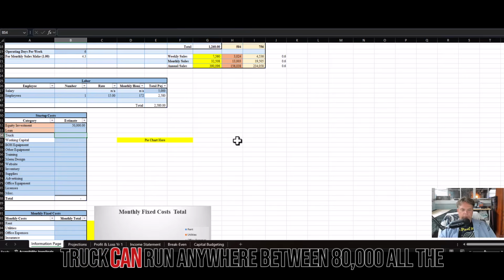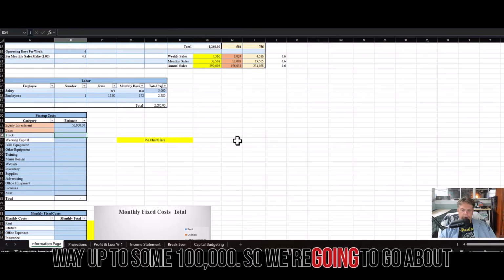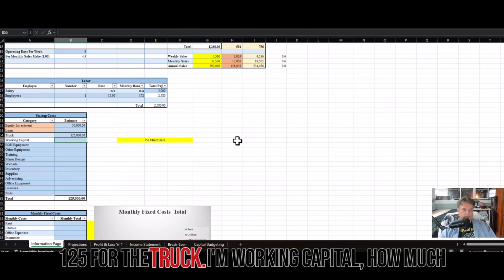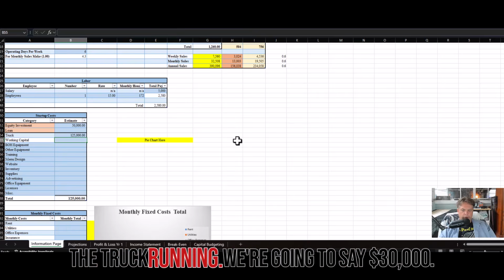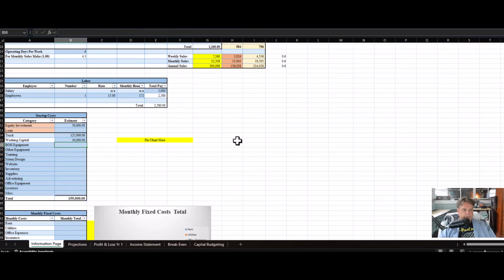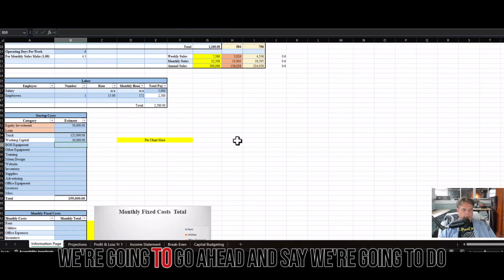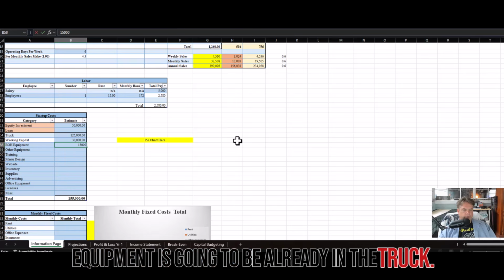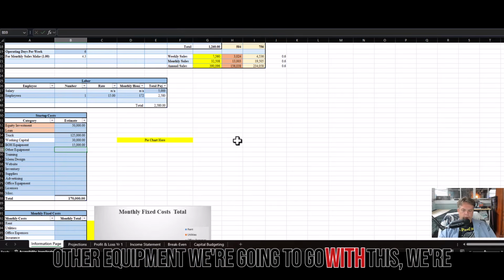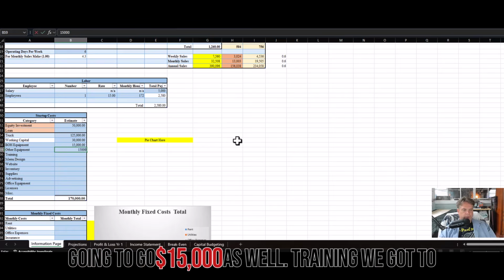A truck can run anywhere between $80,000 all the way up to several $100,000. So we're going to go about $125,000 for the truck. Working capital, how much money do we need to keep the lights on and keep the truck running? We're going to say $30,000. For back of house equipment, we're going to say about $15,000. We're hoping most of the equipment is going to be already in the truck. Other equipment, we're going to go $15,000 as well.